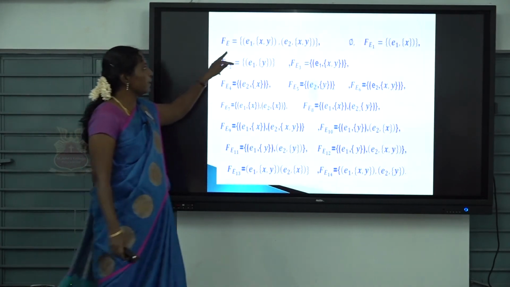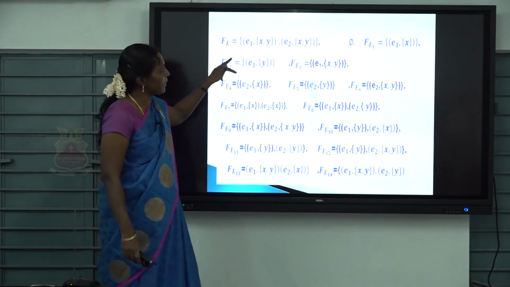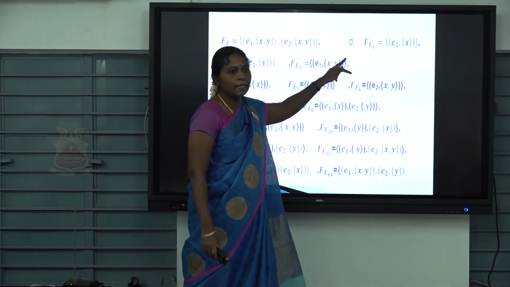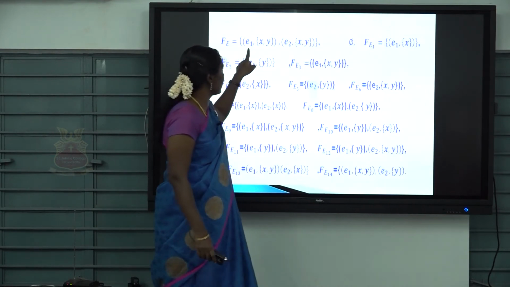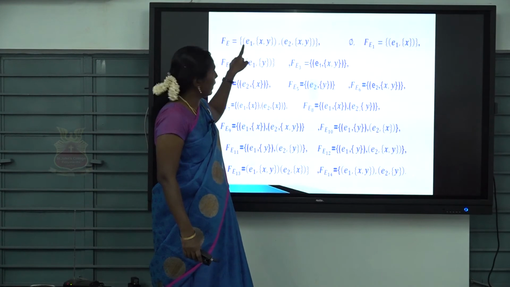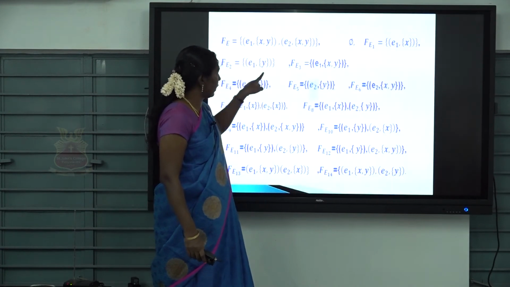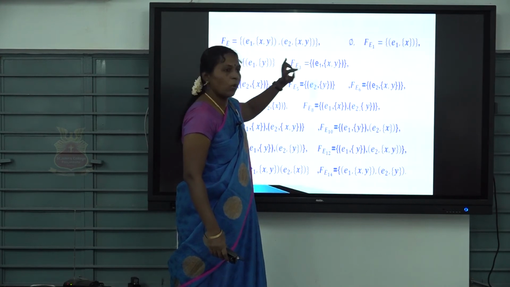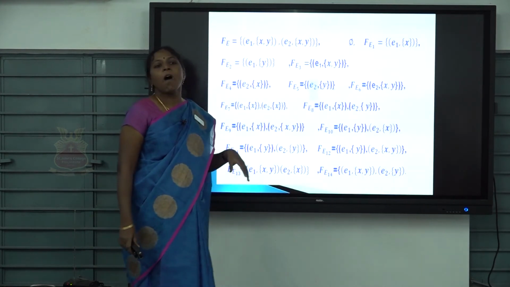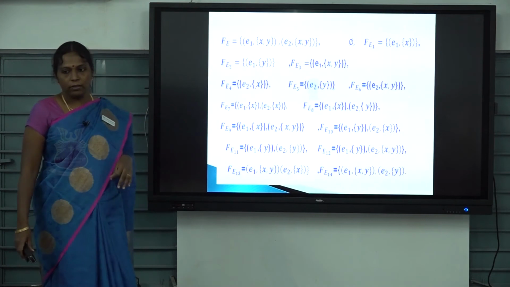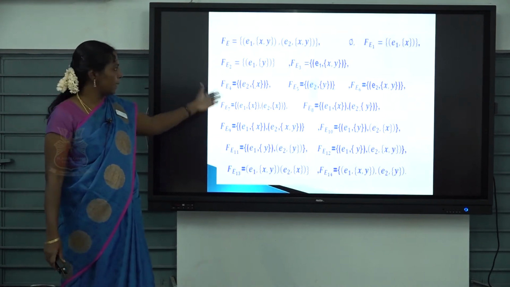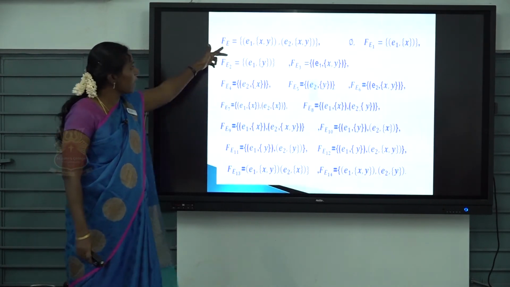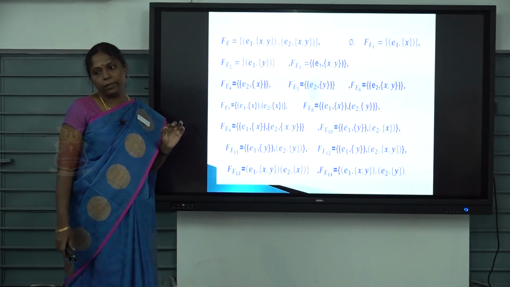So this is one subset. The empty set is another subset. Then the next, E1 comma X. Next you can write E1 comma Y, and E1 with both, then E2 comma X, E2 comma Y. Like that you can write all the subsets. We can check whether each is a subset of this or not. You can check easily.